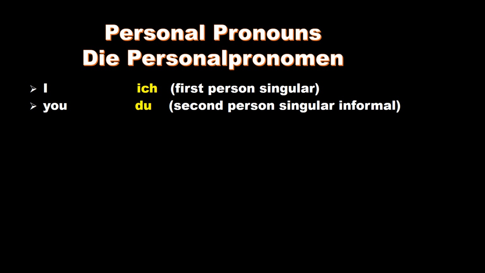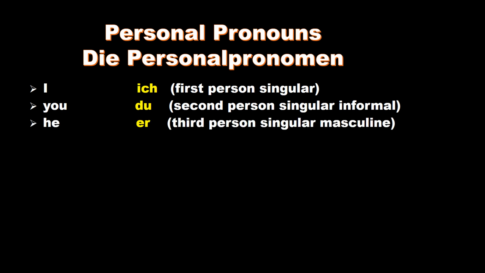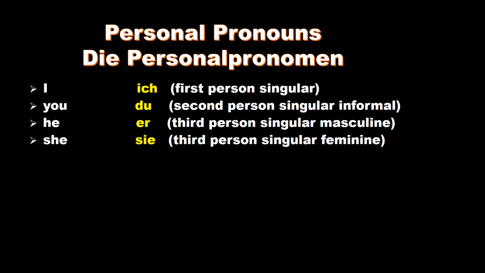Let's see all the personal pronouns in one table for better understanding. Let's start with I, that is ich. It is first person singular number. You, that is du, second person singular number but informal. He, that is er, third person singular masculine. She, that is sie, third person singular feminine. It, that is es, third person singular neuter.